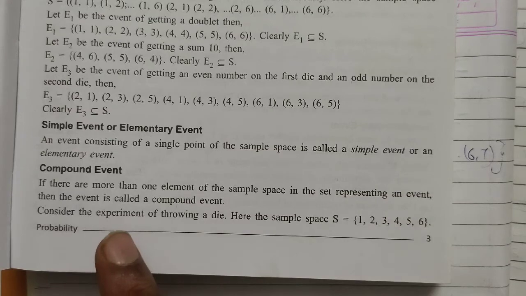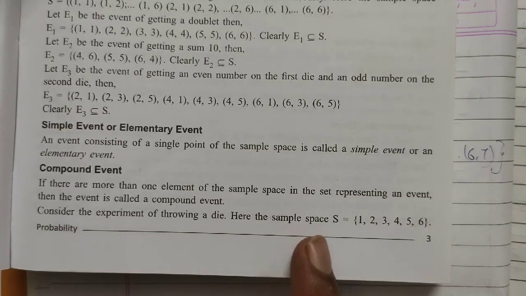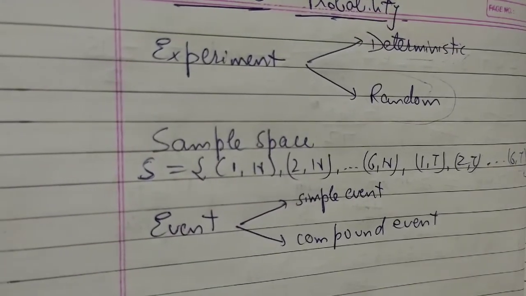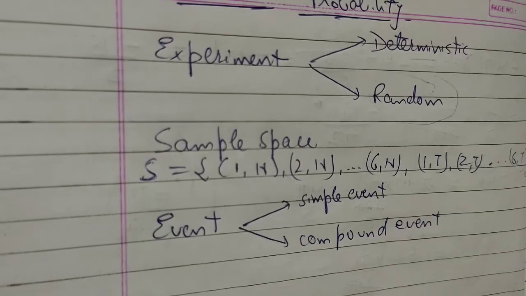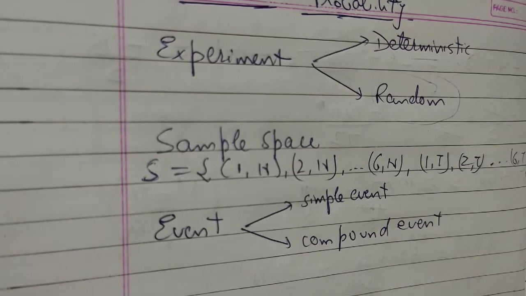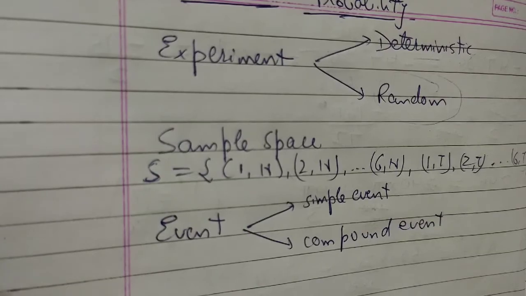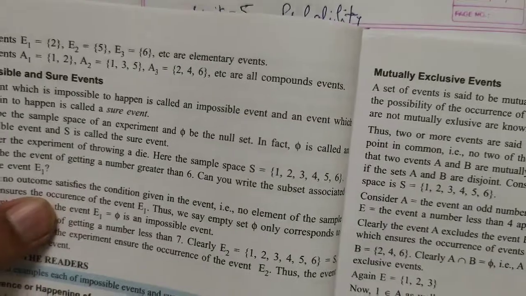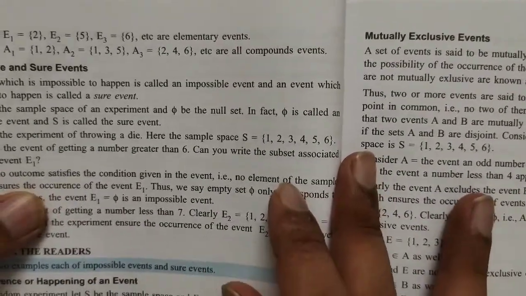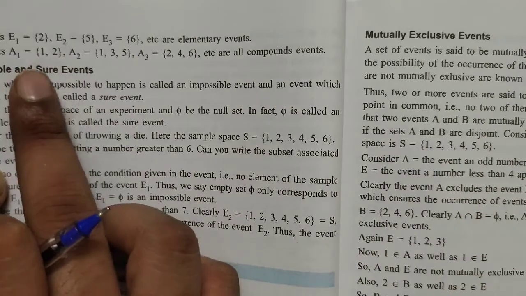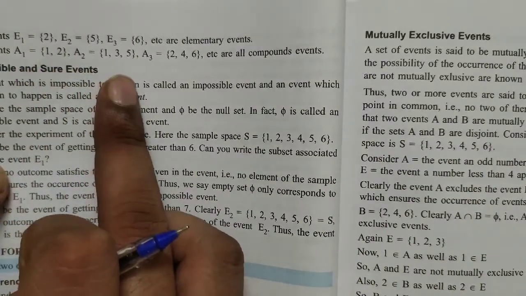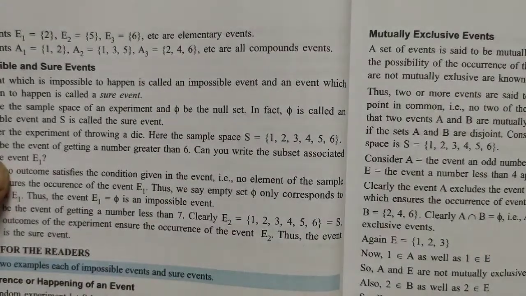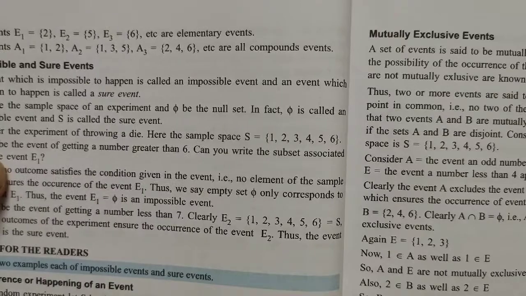For example, consider the experiment of throwing a die. Here the sample space is 1, 2, 3, 4, 5, 6. Now the events E1 = {2}, E2 = {5} and E3 = {6} are elementary events, since they are single outcomes. And the events A1 = {1, 2}, A2 = {1, 3, 5} and A3 = {2, 4, 6} are called compound events because each has more than one outcome.